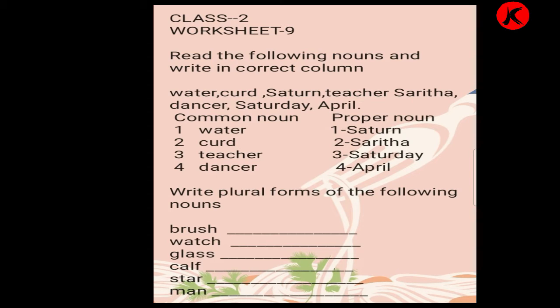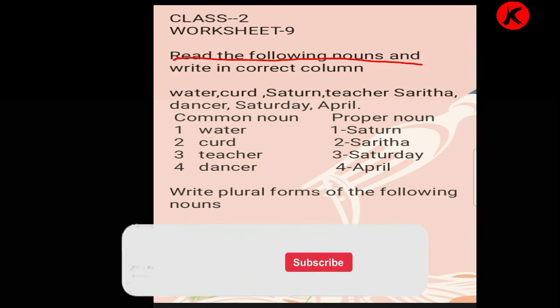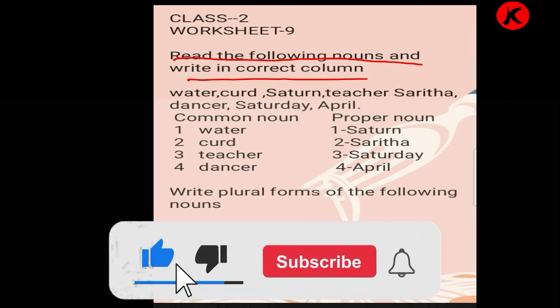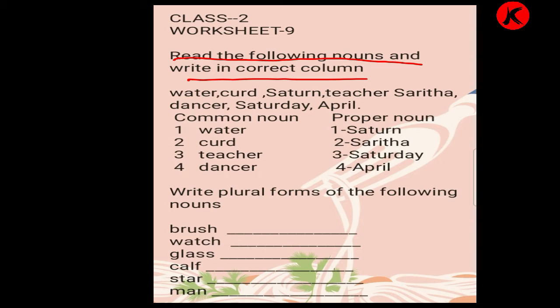Okay, children. Read the following nouns and write in the correct column. What do we have to do? Read the following nouns and write in correct columns. So we'll read the nouns: water, curd, satin, teacher, Saritha, dancer, Saturday, April. Now children, all these are nouns. Now you can see over here two columns are given: common noun, proper noun. Here also 1, 2, 3, 4. Now from here we have to select which is common noun, which is proper noun.